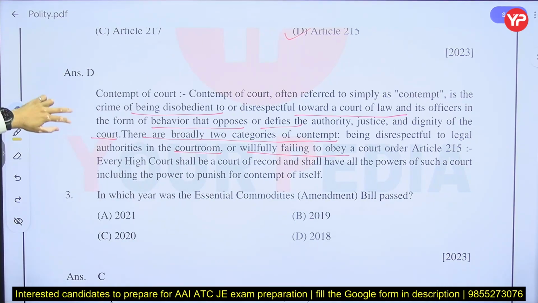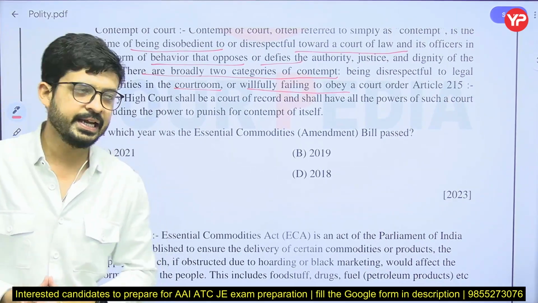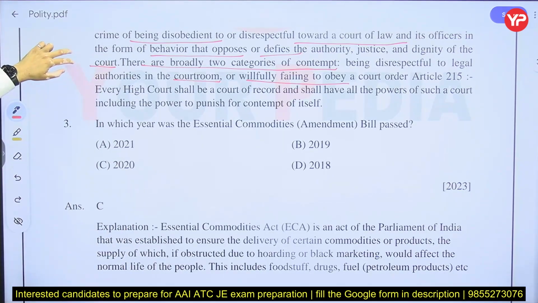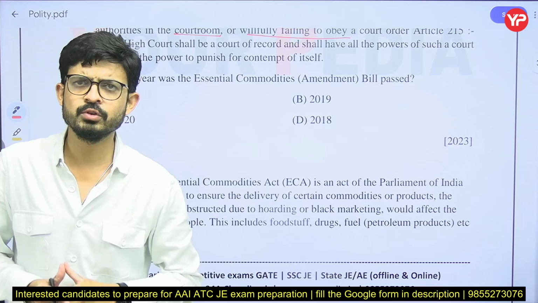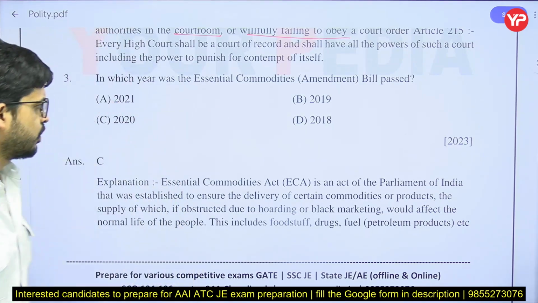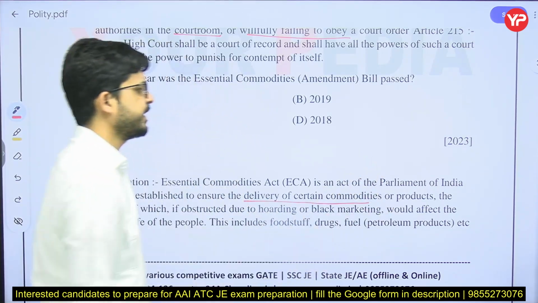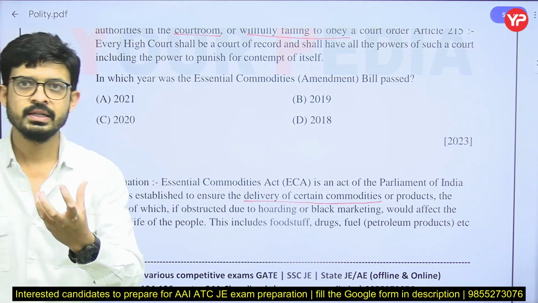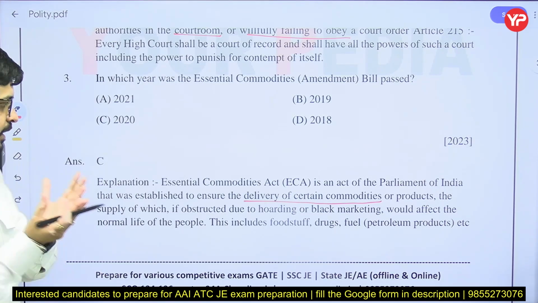Next question is, in which year was the Essential Commodities Act passed? Basically amended. So first of all, we have to know what essential commodity is related to. Essential commodities are certain commodities which are the basic need of human beings, that is obviously foodstuff, drugs and fuels.